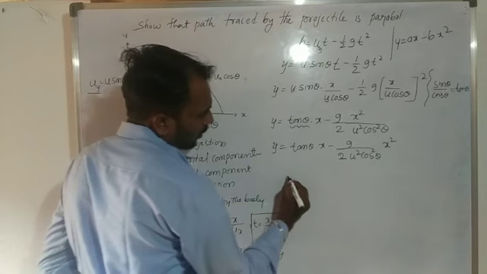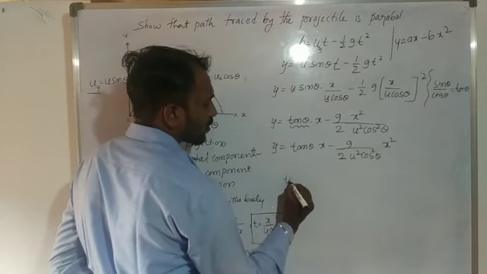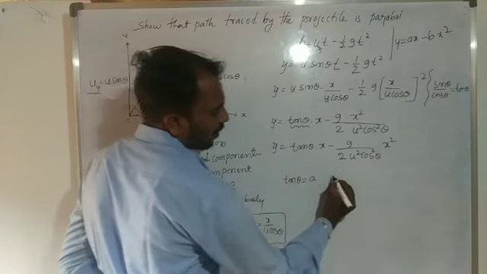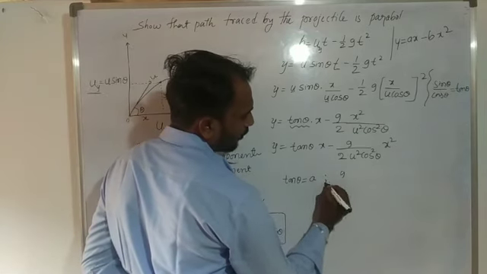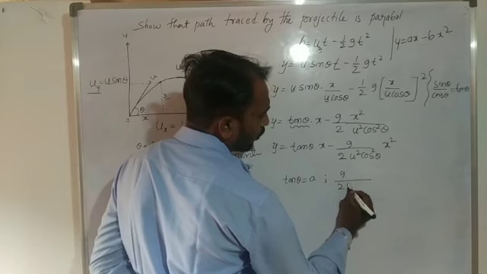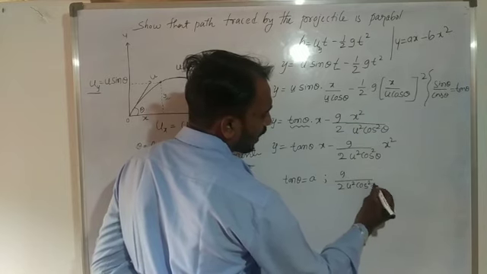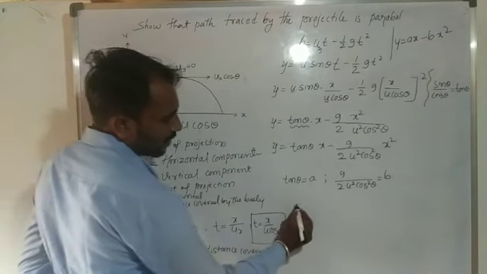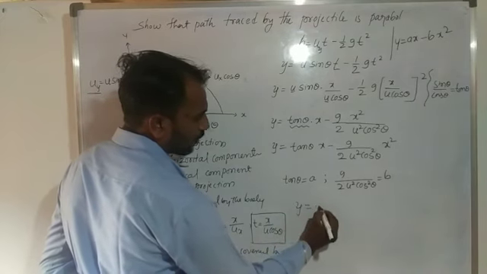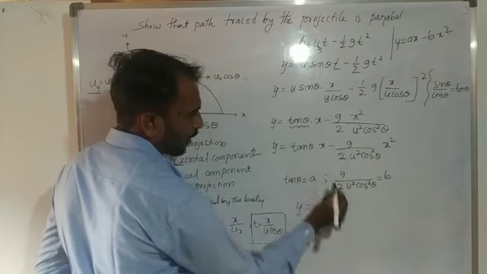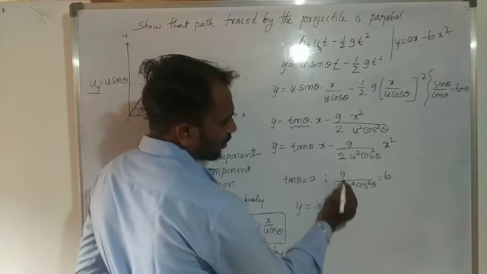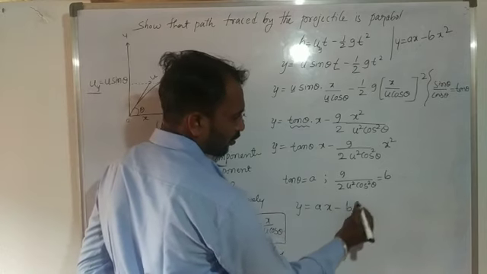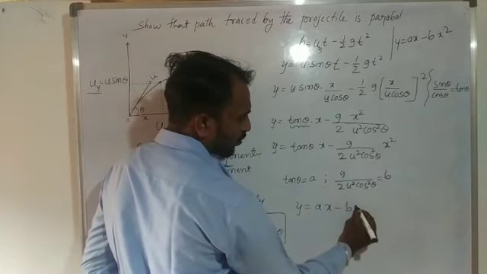So tan theta is equal to a, and g divided by 2 u square cos square theta we consider as b. So y is equal to a into x minus b into x square.